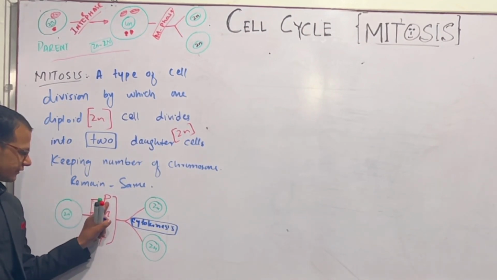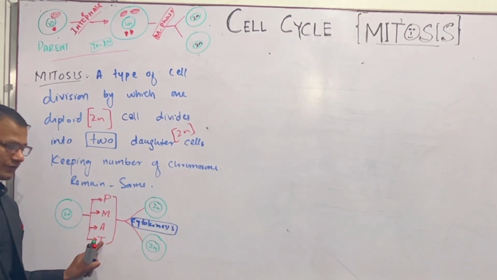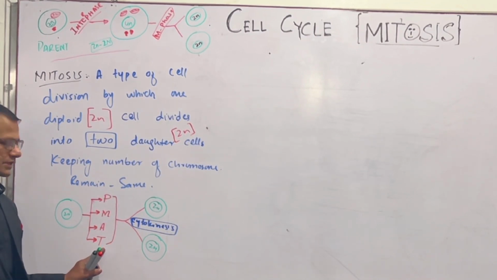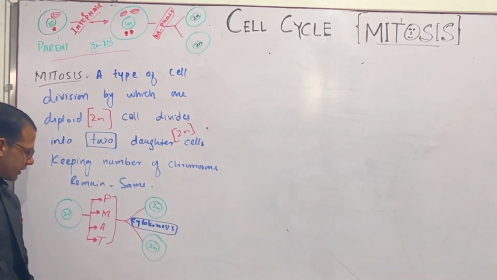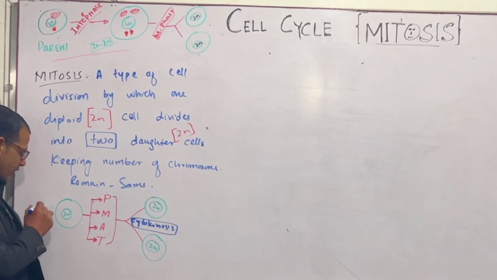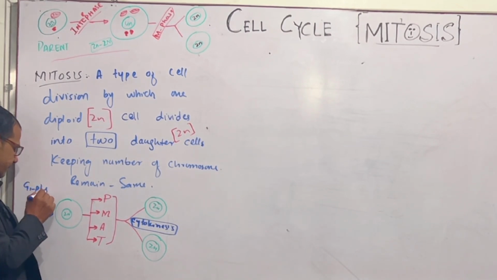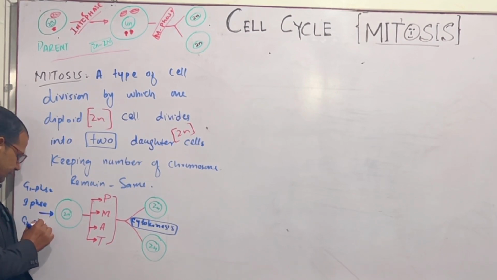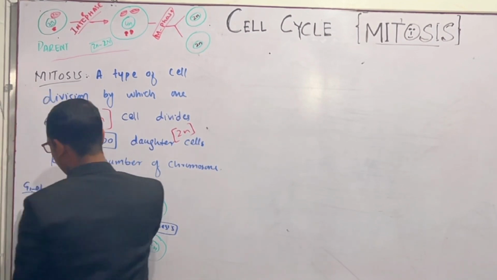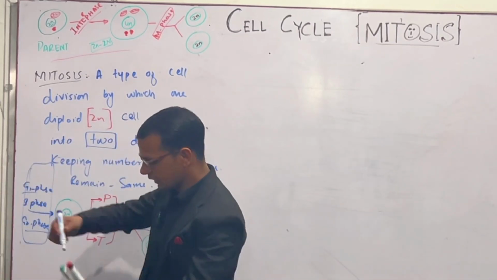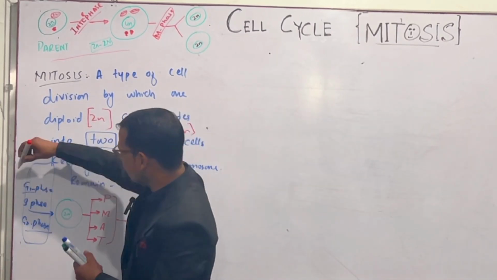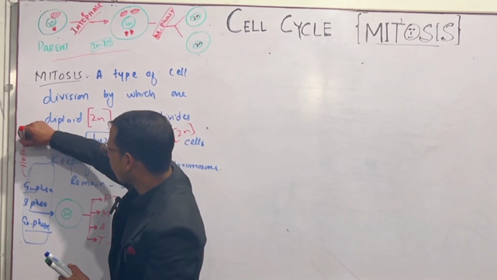Mitosis is completed in four phases: the prophase, metaphase, anaphase, and telophase. We will discuss these phases in detail now, because this cell has already passed through G1 phase, S phase, and G2 phase, and collectively these three phases are called interphase.